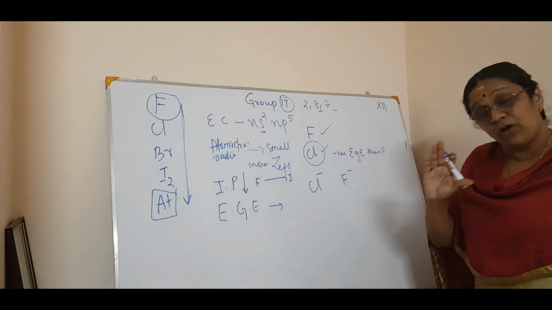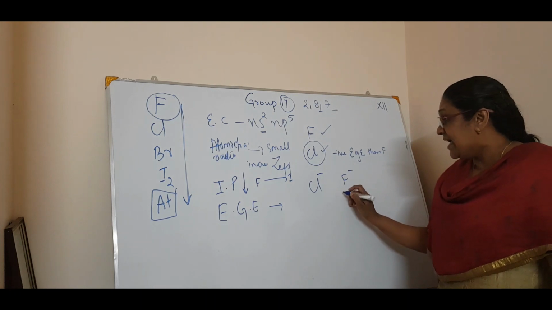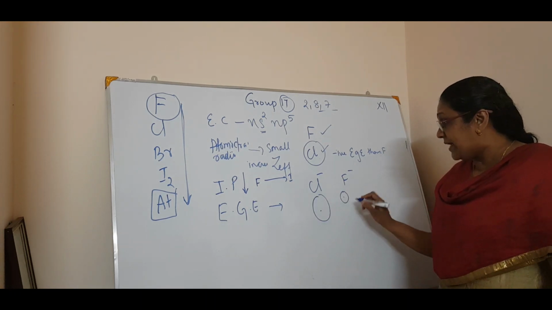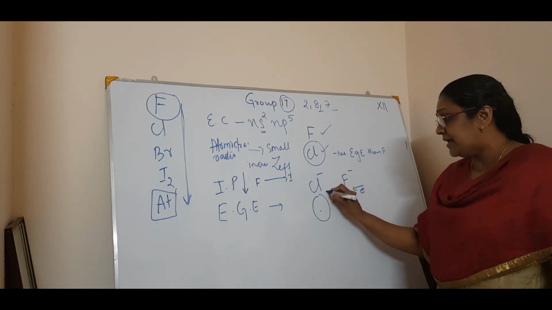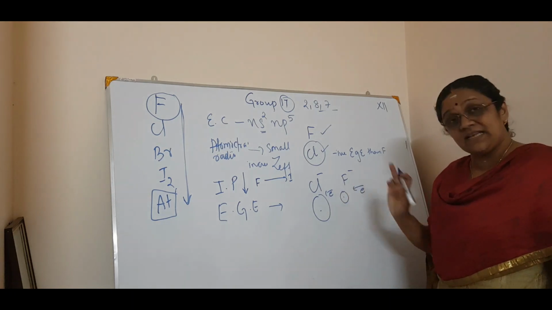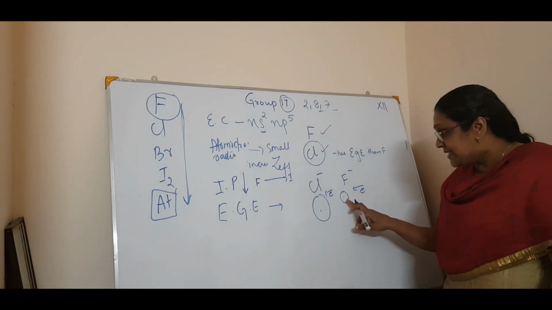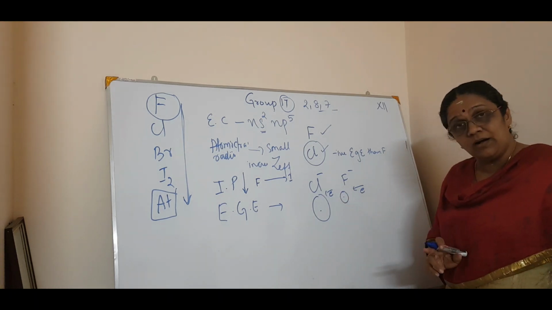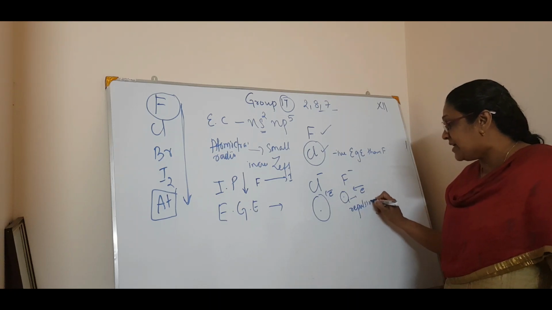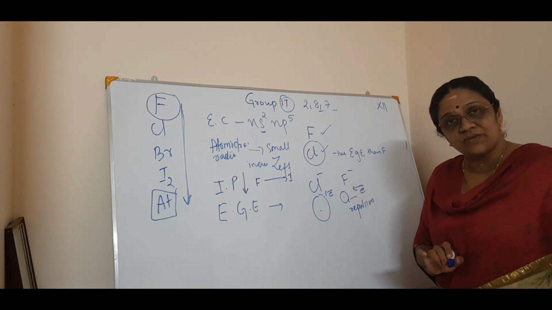And due to this anomalous behavior of having a very small size, see, if this is fluorine and here it is chlorine, now what happens if an electron is coming here? That is electron gain enthalpy, isn't it? The acceptance of an electron to form these minus ions. What happens is, when the electron is coming, since this is very, very small, there is a repulsion between the incoming electron and the valence electrons.